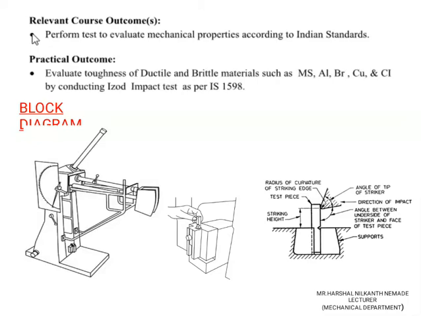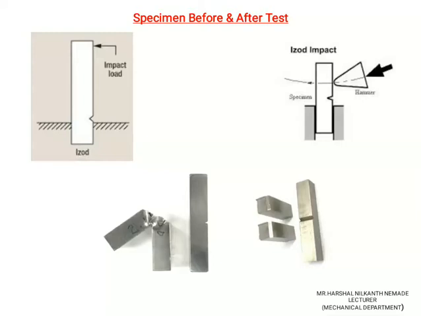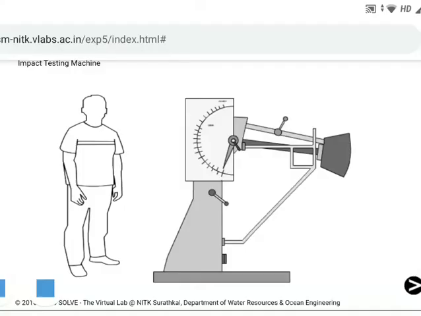You may see the block diagram. There is a machine, and in the middle I have shown the attachment of the specimen in the machine. There is a notch in the specimen. See the specimen before, how to attach, and after the test. After the test means when the hammer strikes on the specimen in the upper portion, see how the specimen is getting damaged. I will show you the animation. You may understand very quickly. See the animation.